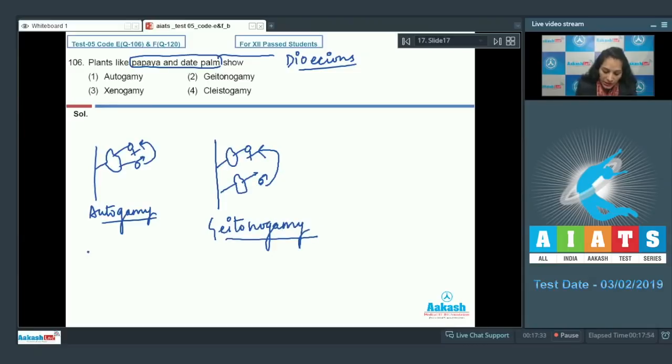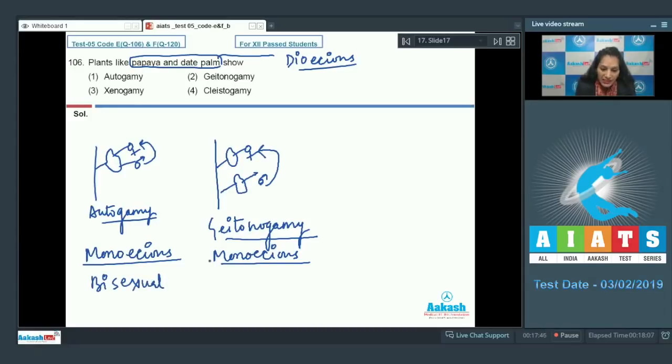Here, this is also monoecious condition. This is also monoecious condition. But here the flowers are bisexual. Hence, autogamy can take place. Here the flowers are unisexual. But in case of papaya and date palm, the plants are different. One has female sex organ and the other one has male sex organ.